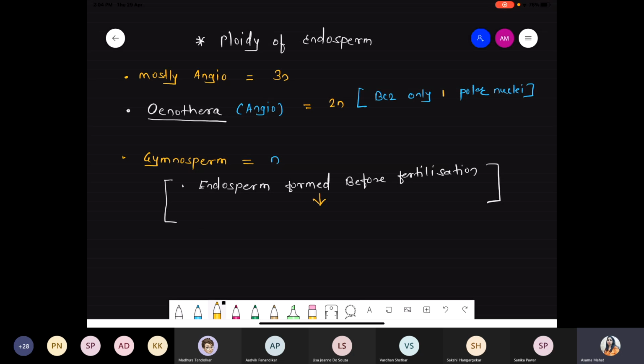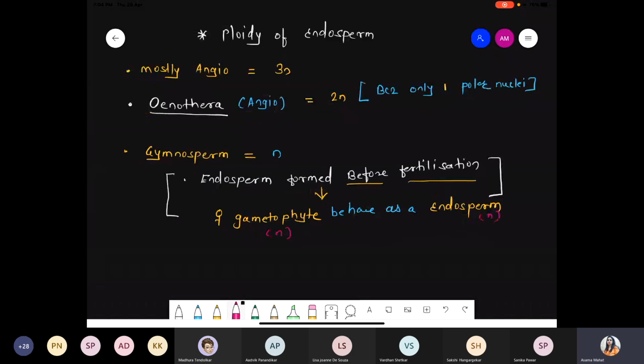Why are we talking about before fertilization? Because the female gametophyte in gymnosperm behaves as the endosperm, and you know very well the female gametophyte's ploidy level is haploid in nature. That's why the endosperm is also haploid.